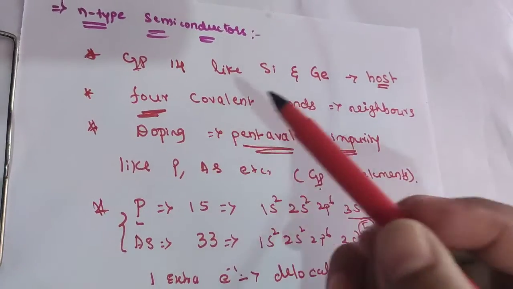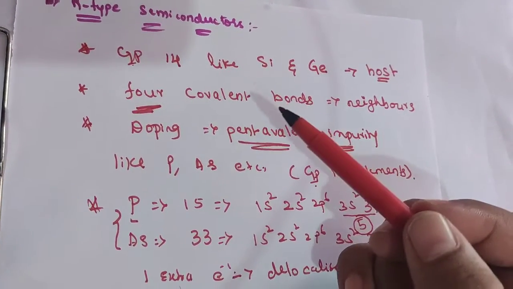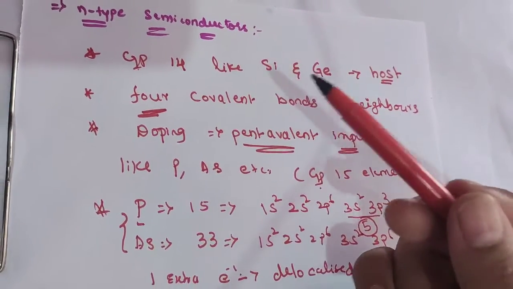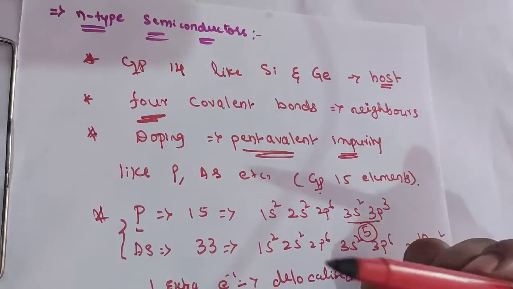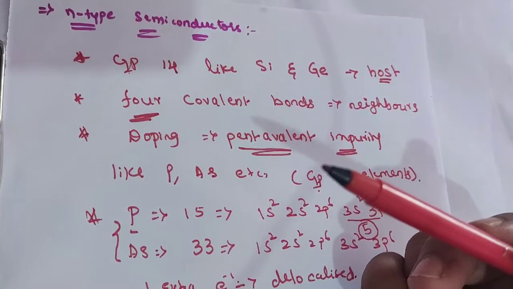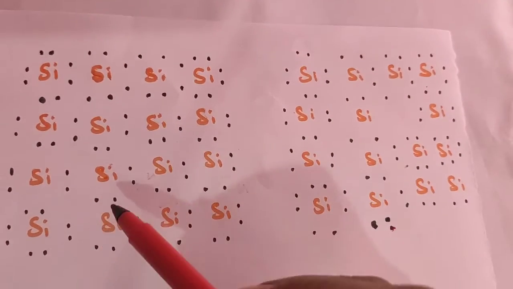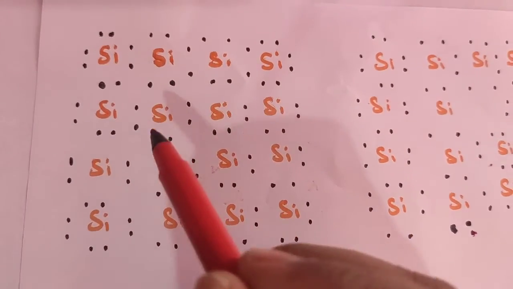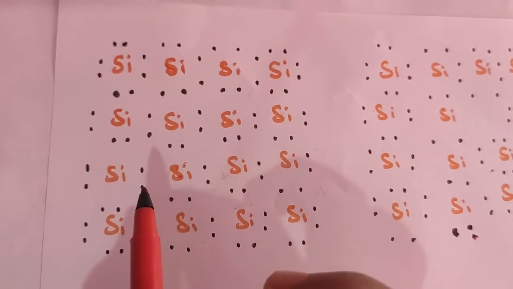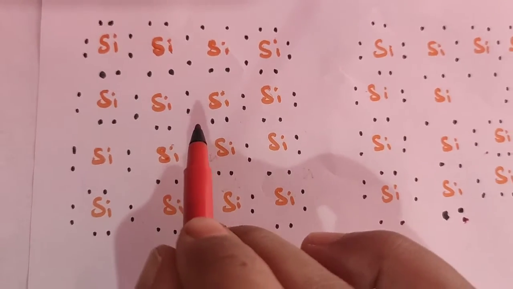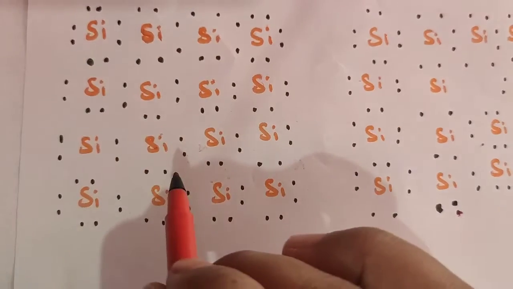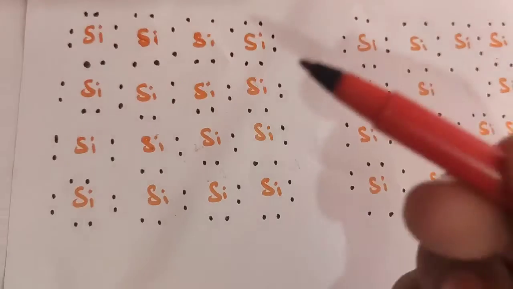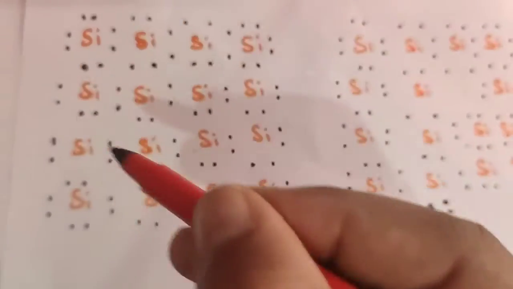Now, using a diagrammatic representation, we can easily understand what is present in n-type semiconductors. You can observe that this is the formation of n-type semiconductors. First observe this diagram. This is a pure semiconductor, meaning the doping process has not yet been applied. Here the conductivity will be very low, so we are going to add the doping process for this type of semiconductor.